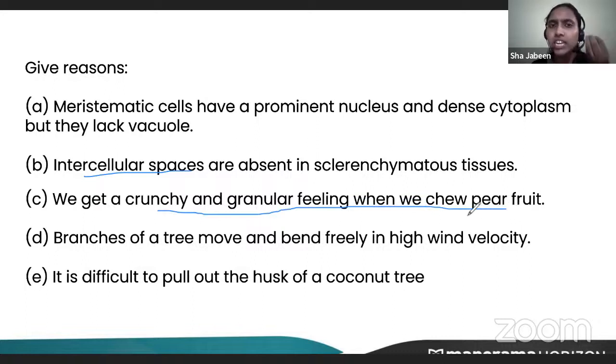So what causes this crunchy and granular feeling? That's sclerenchyma. Okay, sclerenchyma causes that granular feeling.